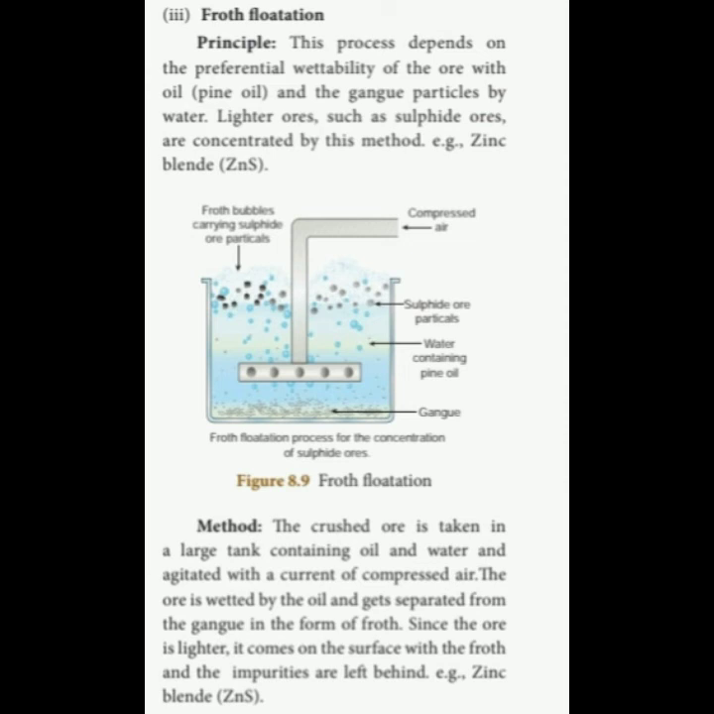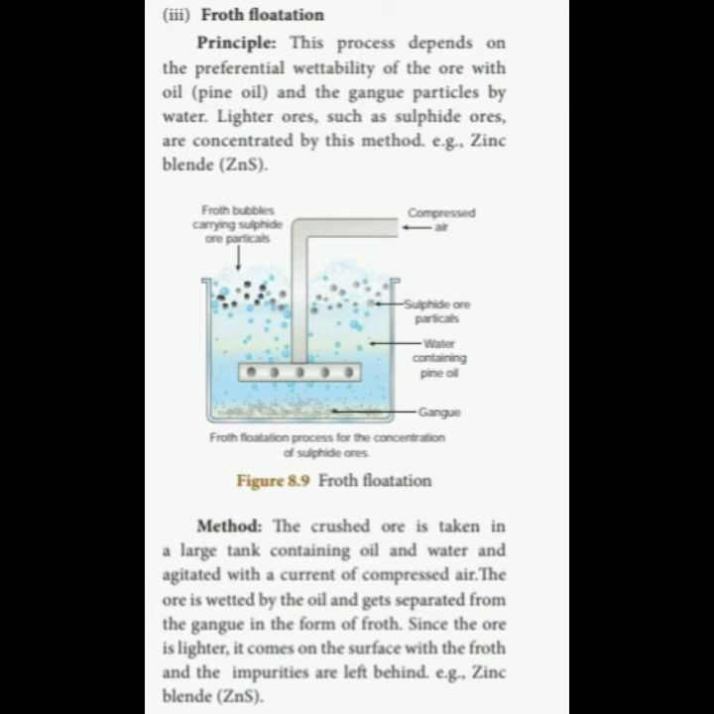The crushed ore is taken in a large tank containing oil, that is pine oil, and water, and agitated. Agitated means we mix it with a current of compressed air. The ore is wetted, wetted meaning made wet. The ore is wetted by the oil and gets separated from the gangue in the form of froth. Since the ore is lighter, it comes to the surface with the froth. That means it forms a foam or froth on the top layer, and the impurities are left behind.